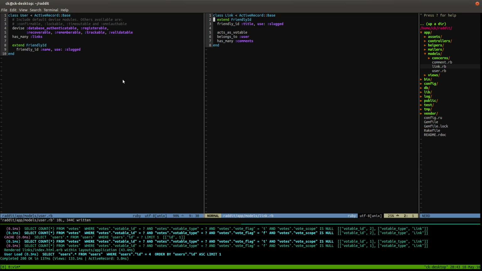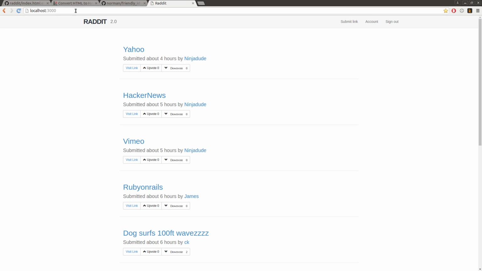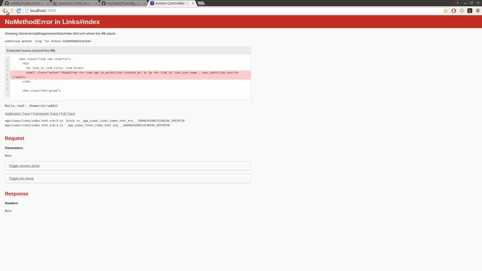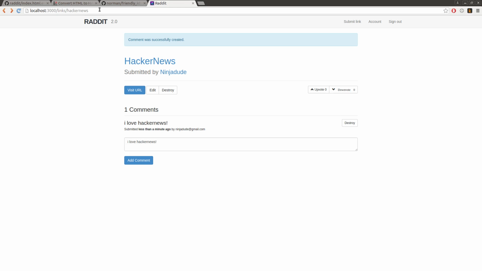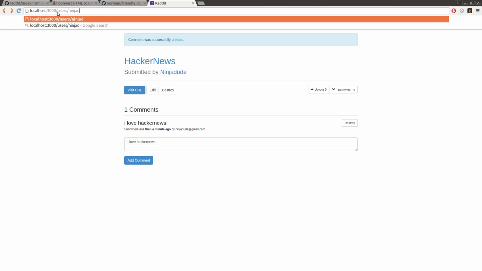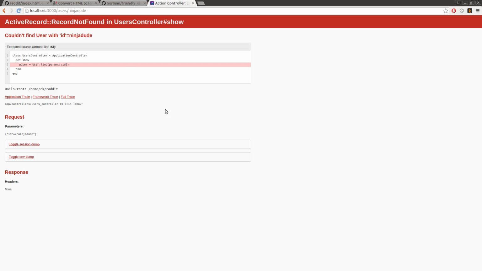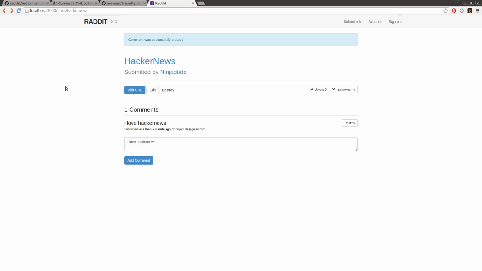Is this going to work? Well, let's find out. Let's try reloading this page, and we've got a serious situation here. Now I can't even find our user. Obviously, if we do users/Ninja Dude, it's not going to work, because first of all, we haven't created our migration to add the slugs to the users model, or to the users table, and we haven't customized it in the controller either.